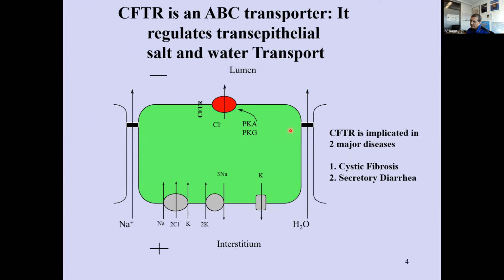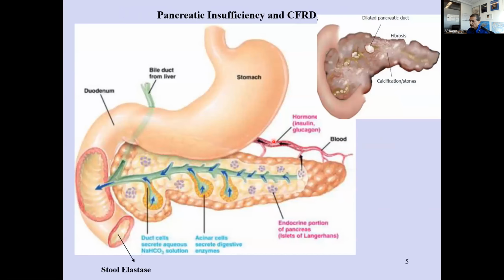So it's, as I told you, the PKA or PKG dependent phosphorylation of this domain allows chloride to come out. As chloride comes out, sodium follows it. It creates an osmotic driving force for water, and that's how it regulates the transporter. And if there is little or no activity, it causes cystic fibrosis. Too much activity, that causes secretory diarrhea. Now, this audience is very aware.